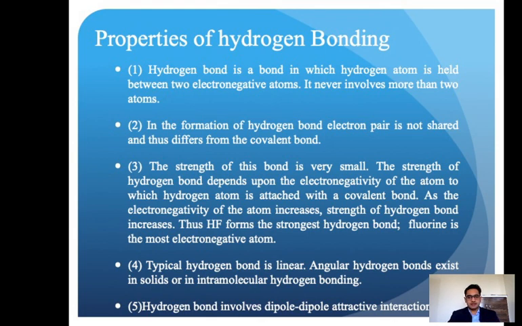The strength of this bond is very small because it is just electrostatic attraction, only dipole attraction. It is not a strong bond; the strength of that bond is very weak. The strength of the hydrogen bond depends upon the electronegativity of the atom to which the hydrogen atom is covalently attached. The typical hydrogen bond is linear. Regular hydrogen bonds exist in solids, or it is the intramolecular hydrogen bond. So hydrogen bonds involve dipole attractions.